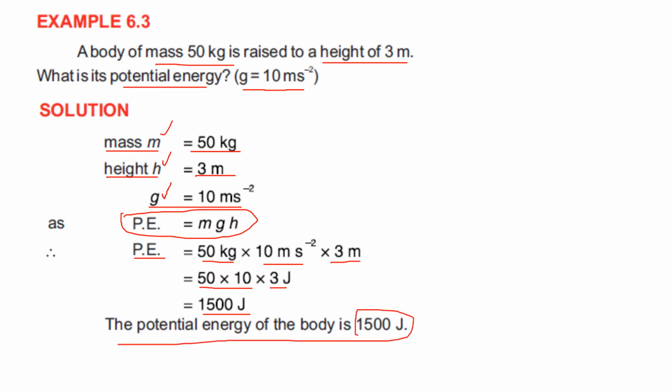So class, keep in mind the unit of work is joule, the unit of kinetic energy is also joule, and the unit of potential energy is also joule. So energy and work have the same unit.